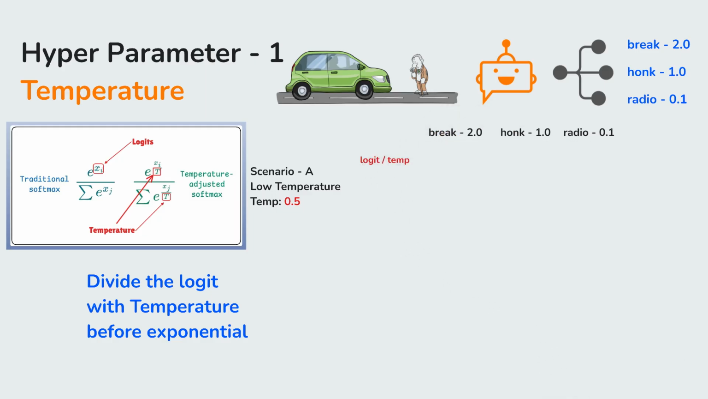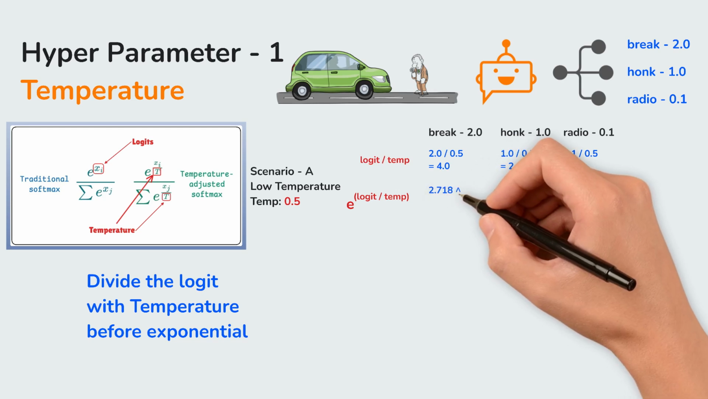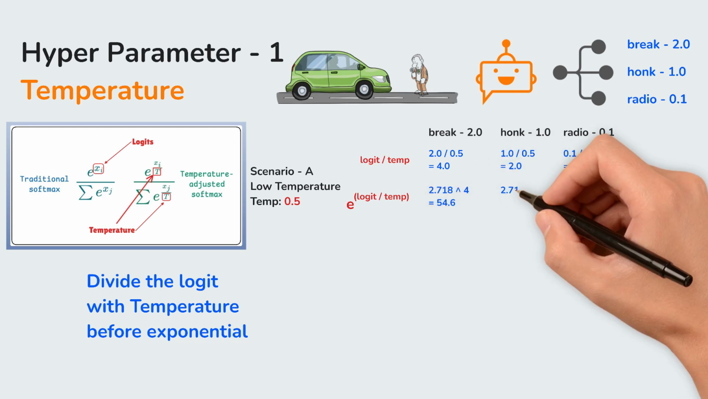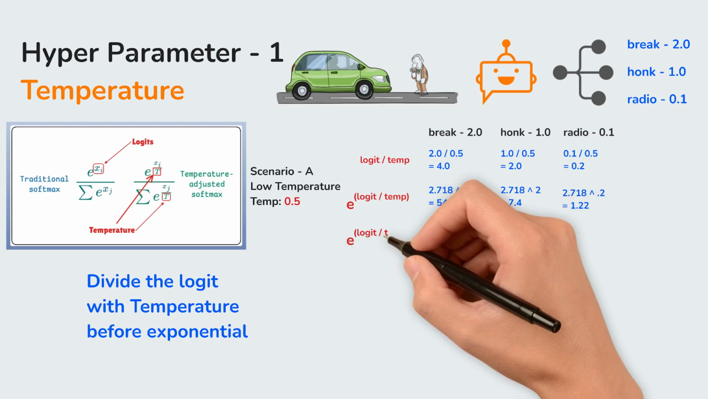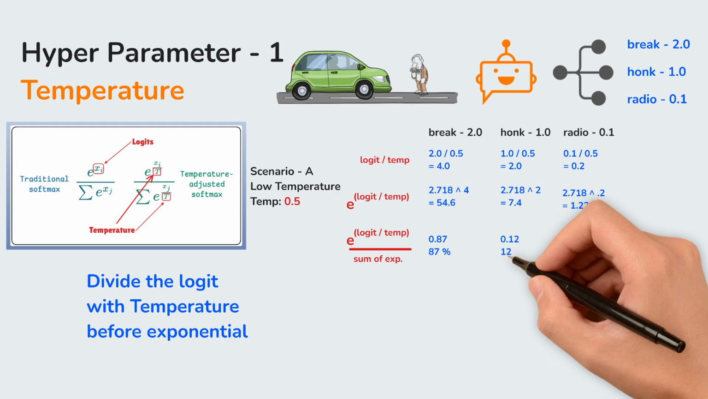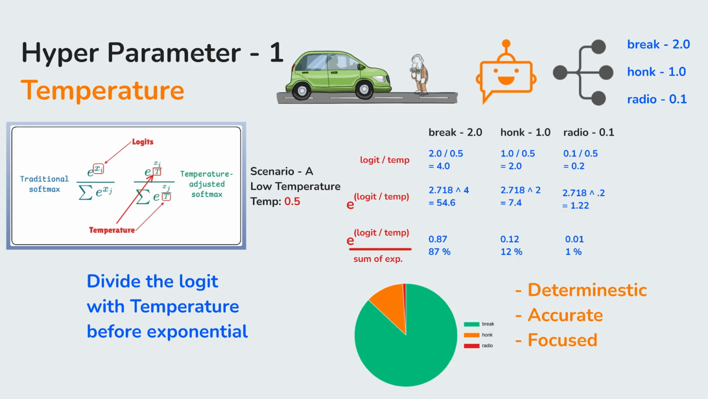We divide the logits by 0.5. Brake, 2.0 divided by 0.5 equals 4. Honk, 1.0 divided by 0.5 equals 2. Now calculate the exponential. E to the power of 4 is 54.6. E to the power of 2 is only 7.4. The gap is massive. The probability of brake shoots up to nearly 90% from previous 66%. So, the model will choose brake more times than the normal case. Use this when you want the model to be deterministic, accurate, and focused.